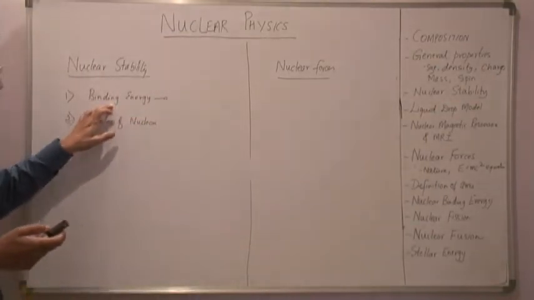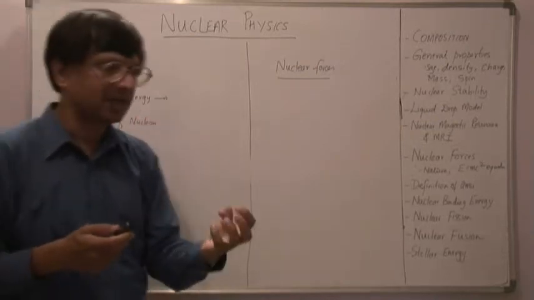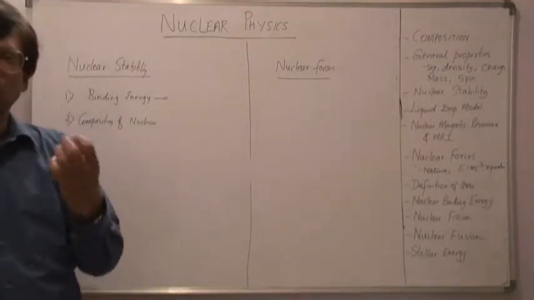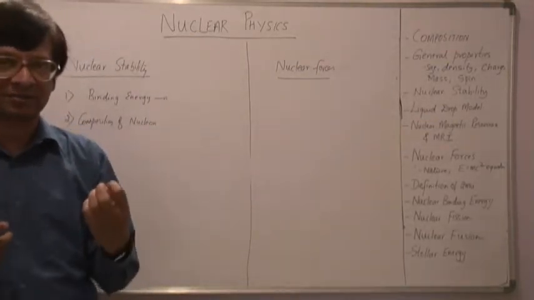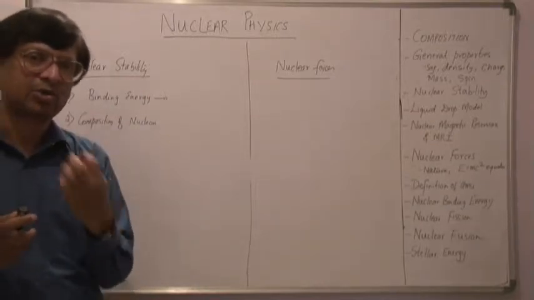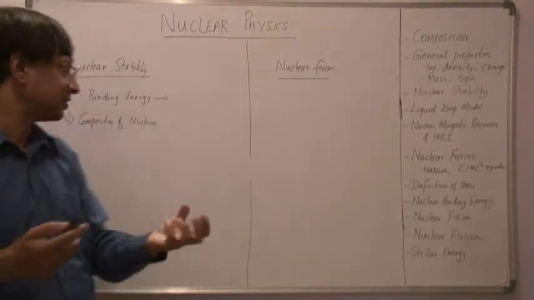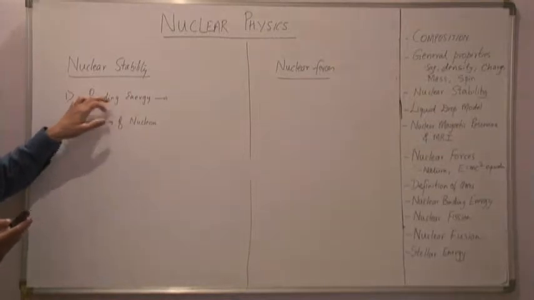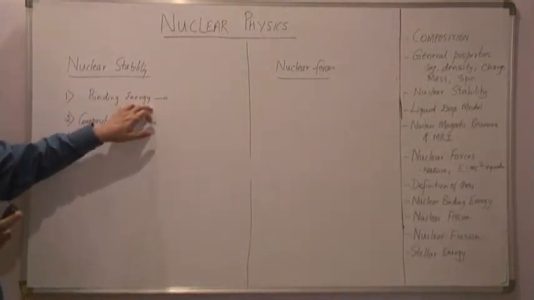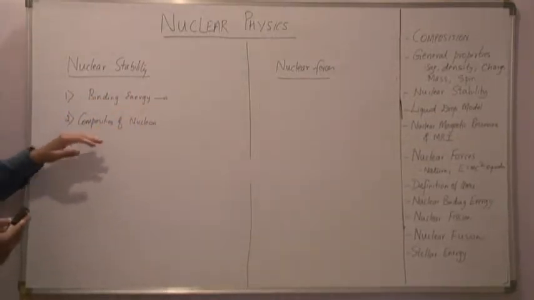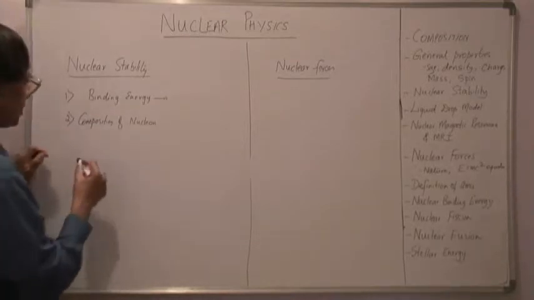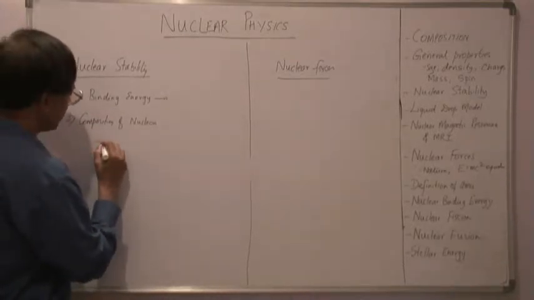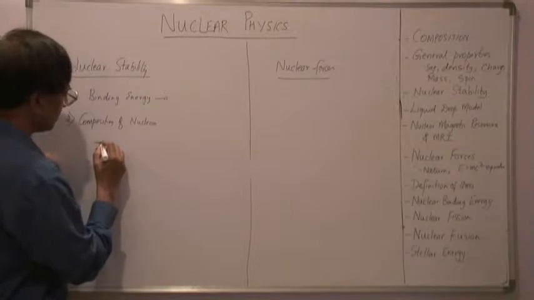The higher the binding energy per nucleon, the more stable is the nucleus. So greater the binding energy, greater is the stability of the nucleus. So this is the first concept. Next, when we talk about the composition of nucleons, there are two aspects we need to compare here.